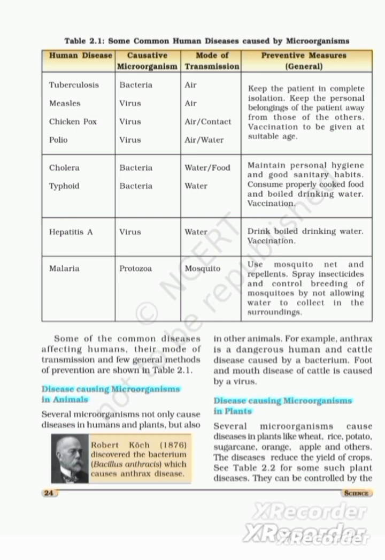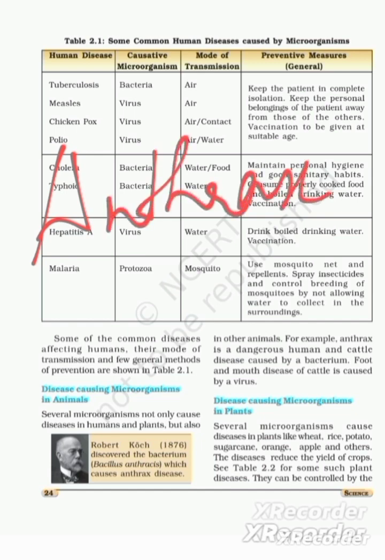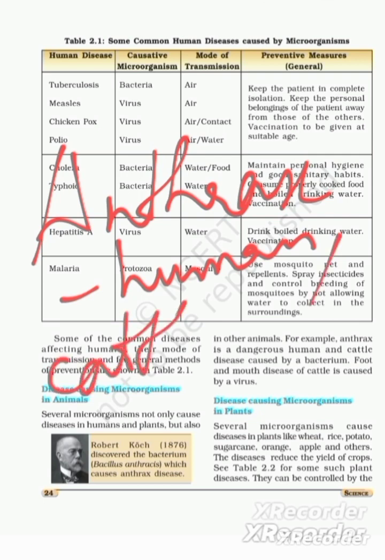Anthrax is a dangerous human and cattle disease caused by a bacterium. Foot and mouth disease of cattle is caused by a virus. The first one is anthrax, a human and cattle disease caused by bacteria.